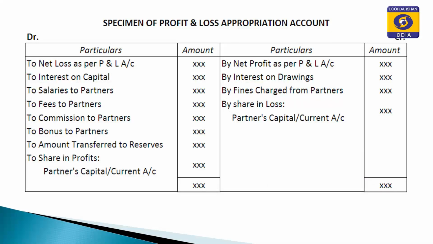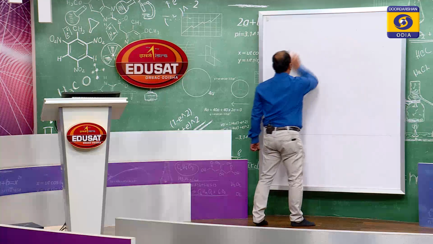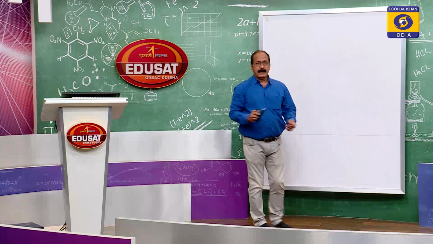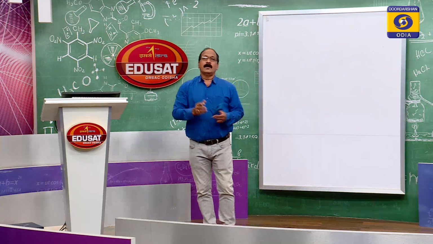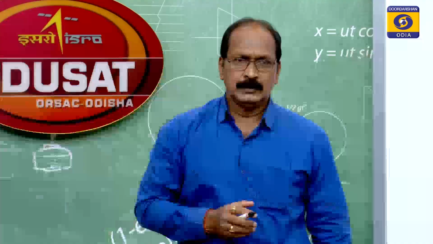But see, my point is that the profit earned by the organization is to be shared by the partners, is it not? Because they have done the work, they worked hard, labored hard and earned something, that is known as profit.